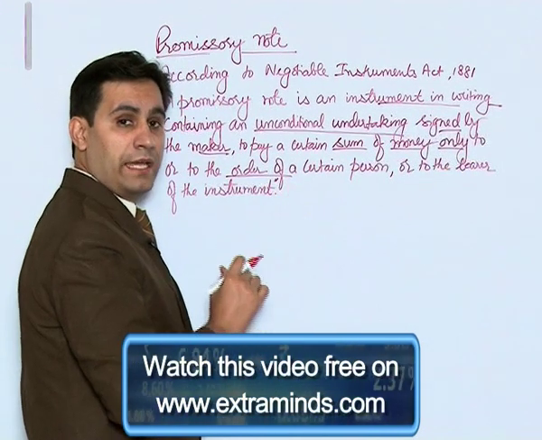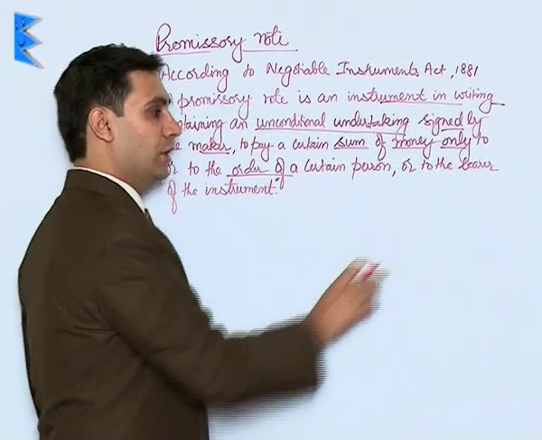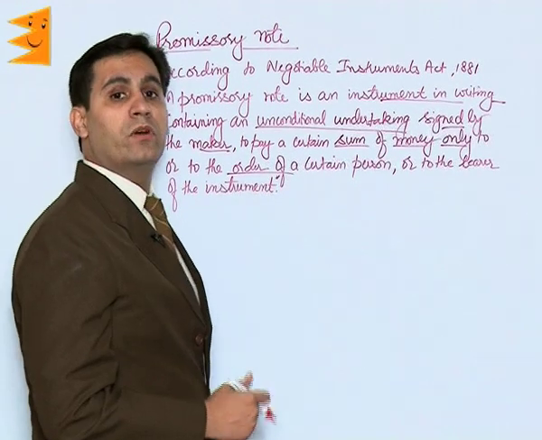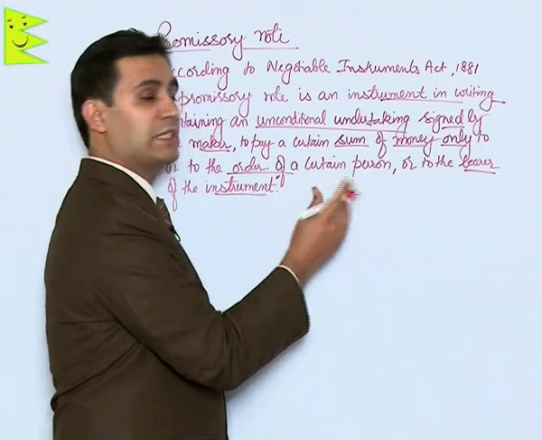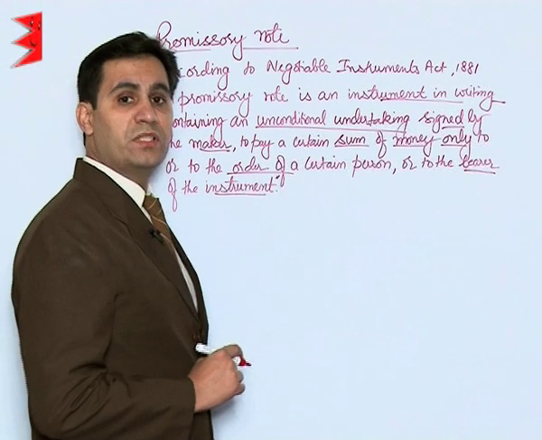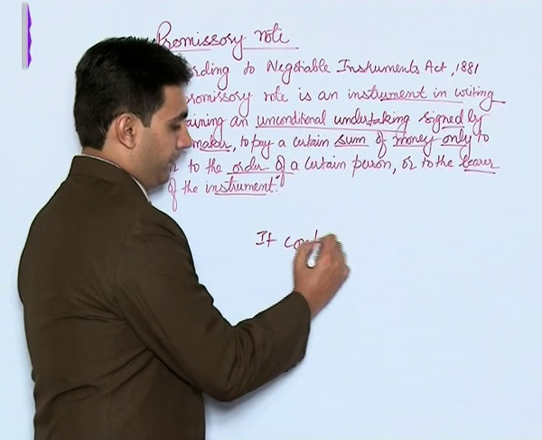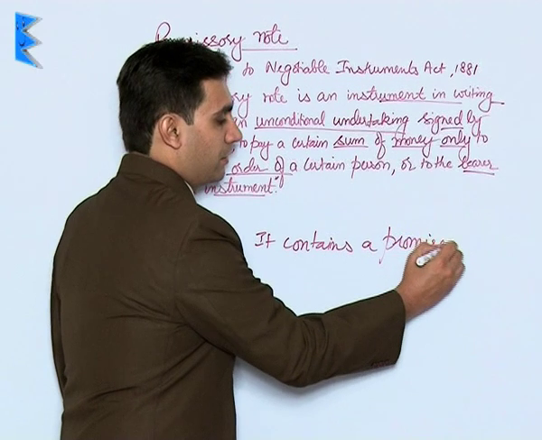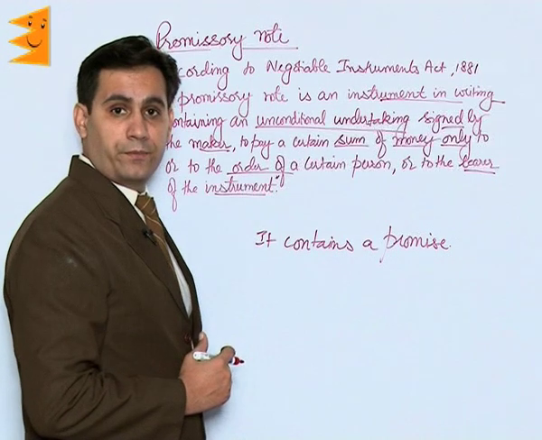Certain sum of money means, again, the sum of money is fixed, to the order of a certain person or to the bearer of the instrument. That is, the person to whom we are ordering or the one who is the bearer of the instrument, the one who is carrying that particular instrument. So according to this definition, promissory note is a promise. It contains a promise, and promise by a creditor to pay off his debt.